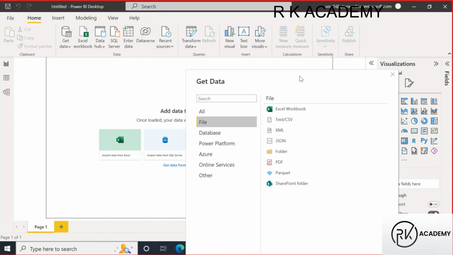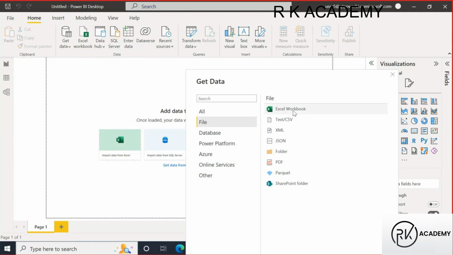Most of the data will be available in Excel files and SQL Server, guys. So that is why those are given directly here. Instead of going to the get data option, if my data is in an Excel file, I can go directly to the Excel workbook and bring the data. If my data is in SQL Server, I can go directly to SQL Server from here without going to the get data option. Okay, right, guys. So for now, let me go to this get data.